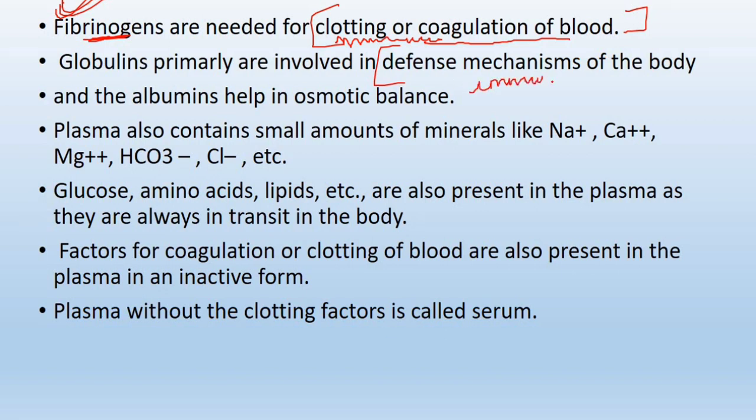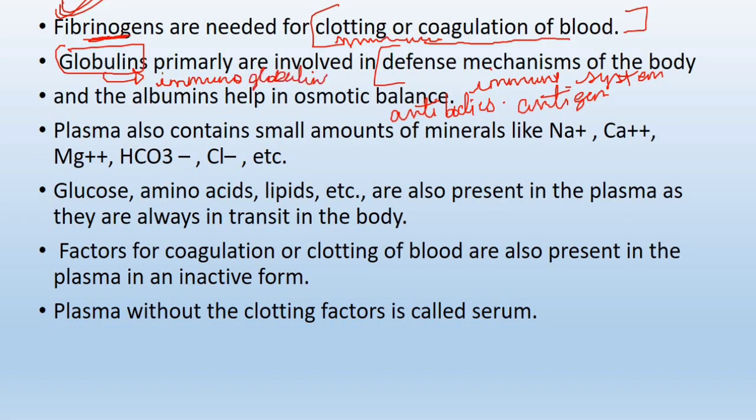Then for a defense system, that is the immune system, if there is entry of any antigen or a pathogen, then there are antibodies generated against these antigens. Where do they come from? They are nothing but the globulins. These globulins are the antibodies. We can also call them immunoglobulins.